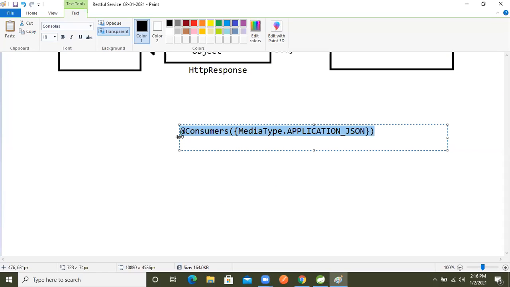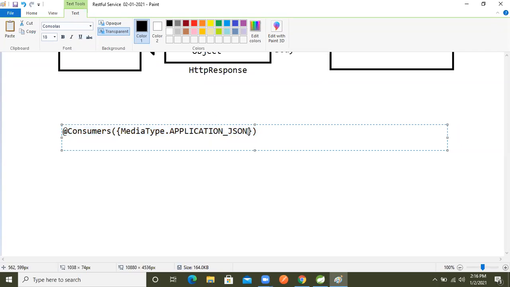So now again we will pass here @Consumes, again MediaType.APPLICATION_XML. So based on this annotation, our consumer capability will become to consume XML data also, and JSON data also.